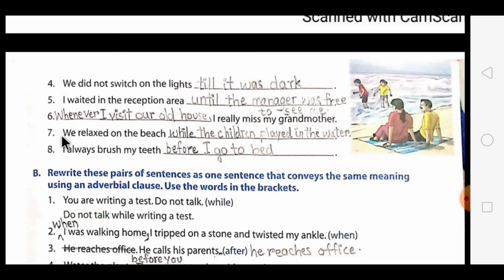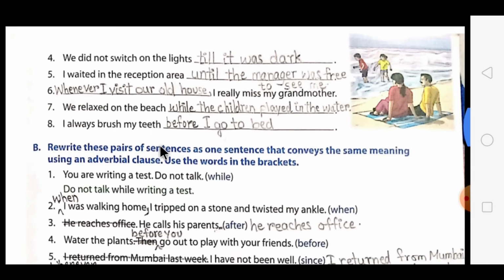The seventh one is we relaxed on the beach while the children played in the water. In this, the action is happening, two things are happening at the same time, so we used the word while. I always brush my teeth before I go to bed. In this, one action is happening prior to another, so we used the word before.